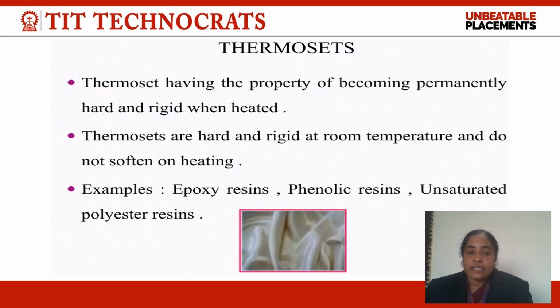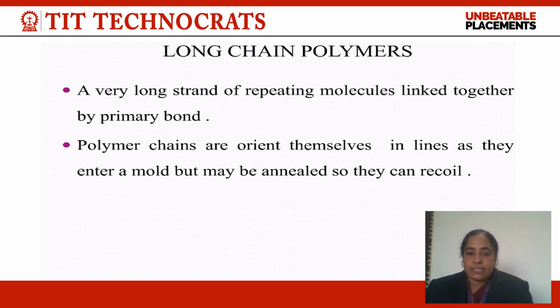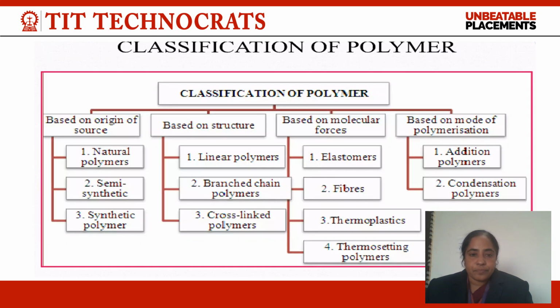That means it has a temperature-hardened nature. Examples are epoxy resins, phenolic resin, unsaturated polyester resins, etc. Whenever we talk about long chain polymers, they are very long chain strands of repeating molecules linked together by primary bonds. Polymer chains orient themselves in lines as they enter a mold, but may be annealed so they can recoil. Long chain polymers are also known as macromolecules, and macromolecules have better stability and existence as compared to the oligopolymers.